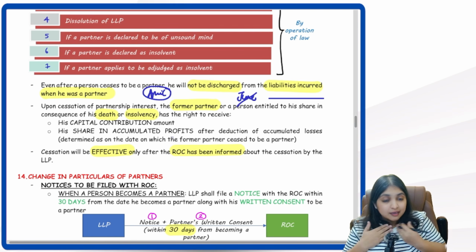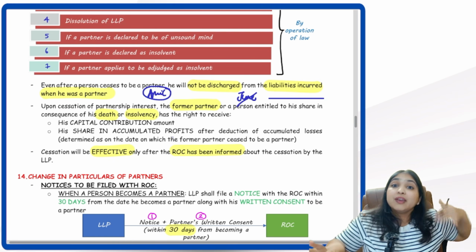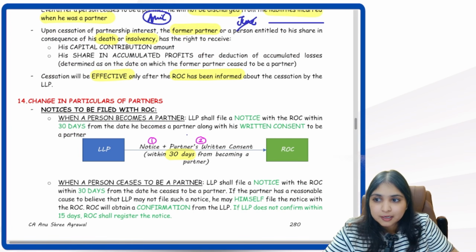When I was a partner, at that time, whatever liabilities I incurred, for those liabilities, even after cessation, I will continue to be liable. Okay. Then listen to the next part. This part I will explain to you over here.